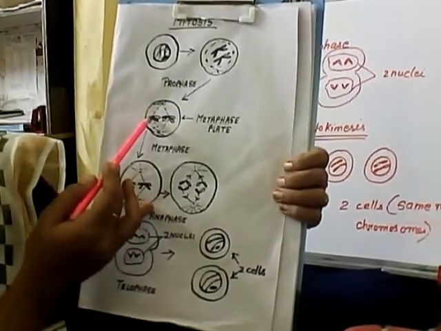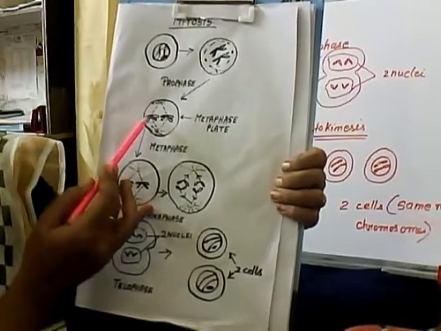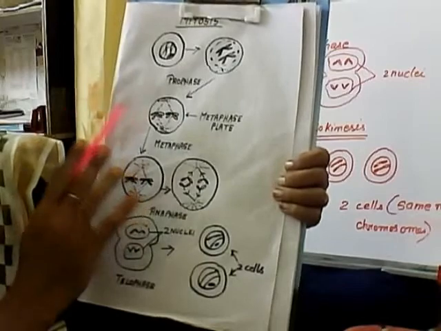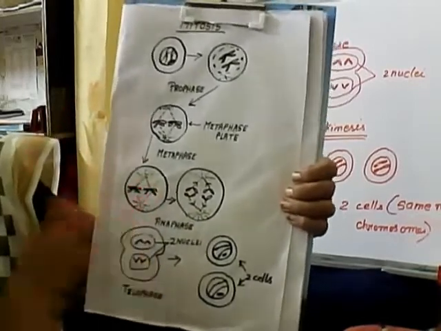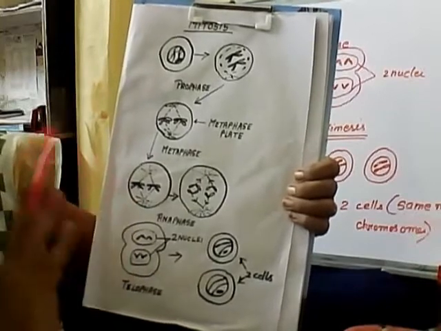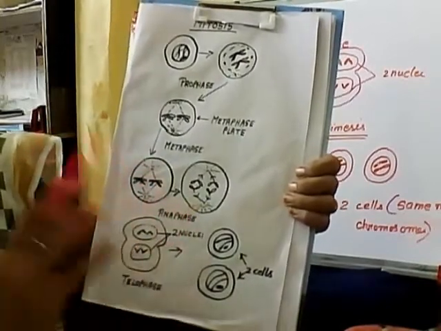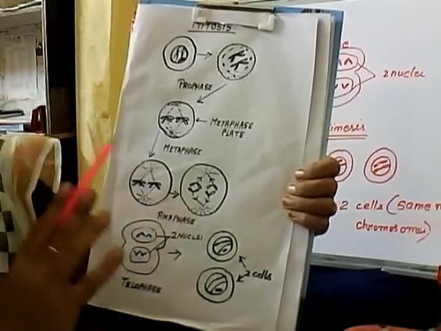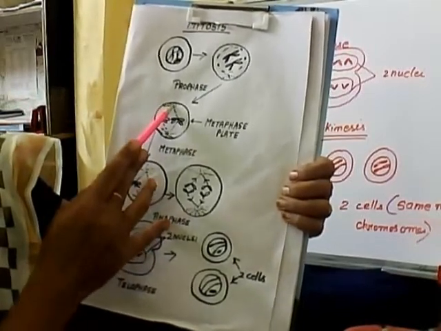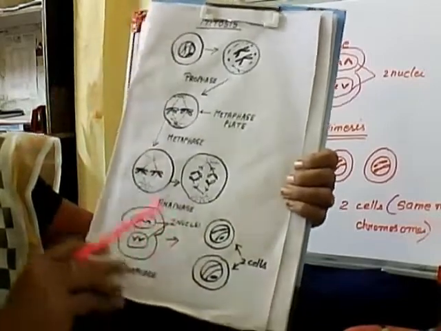So don't get confused: the kinetochore is a plate-like structure present near the centromere, where the spindle fibers connect the chromosome with the centriole.